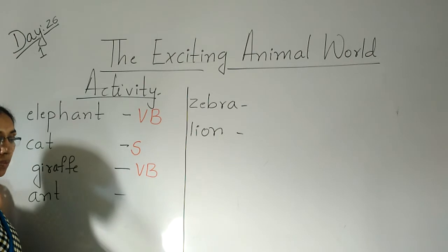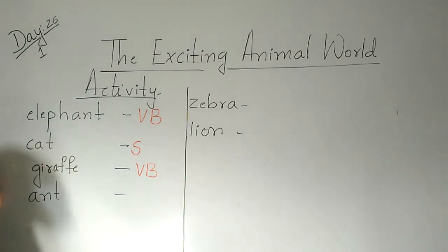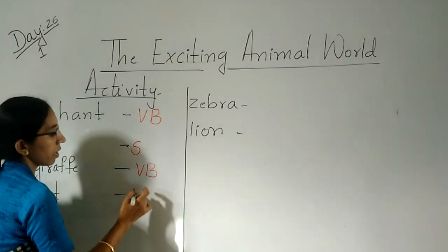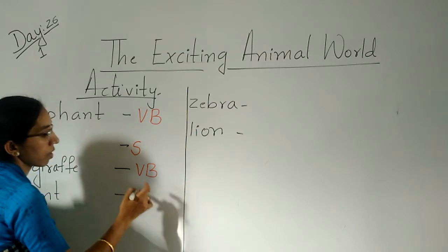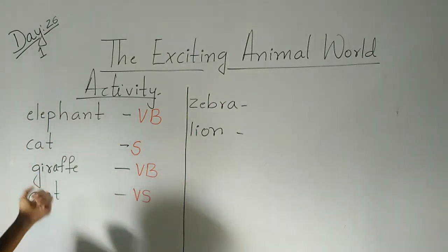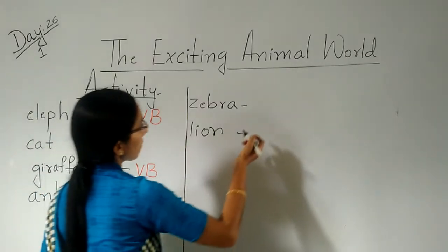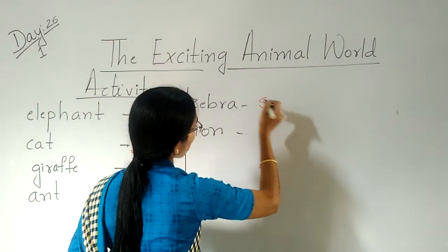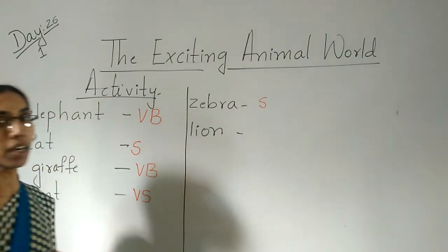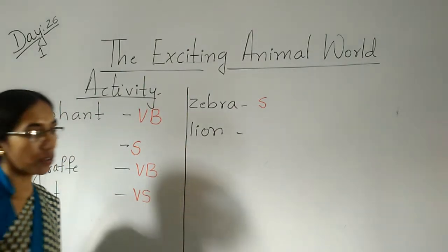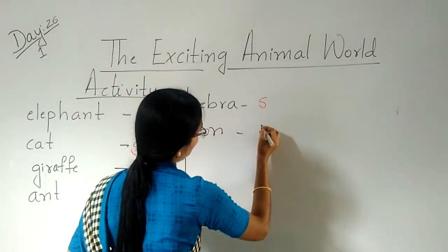Ant is very small. Then we'll write here B S, very small. Next, zebra. Zebra is what? It is small. Lion, it's big. We'll write B.